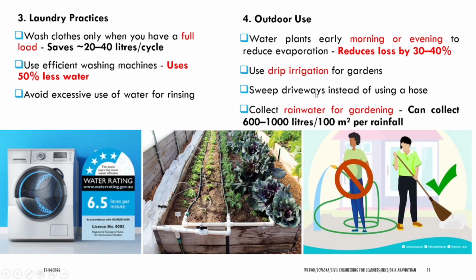The same way, sweep driveways instead of using a hose. We can sweep the floor and any parking areas with this kind of sweeping stick instead of using a hose. This will reduce water consumption. Collect rainwater for gardening. You can use the rainwater which you have collected.